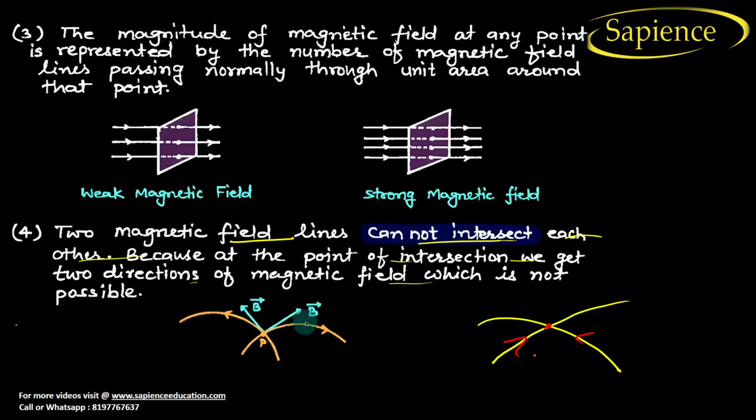As per the rules, the direction of the magnetic field is along the tangent. This is also a tangent, and this is also a tangent. So it means the magnetic field is in two directions. It is never possible that at the same point field lines give you two directions. That's why they will never cross each other. Okay, so I hope you have understood this.